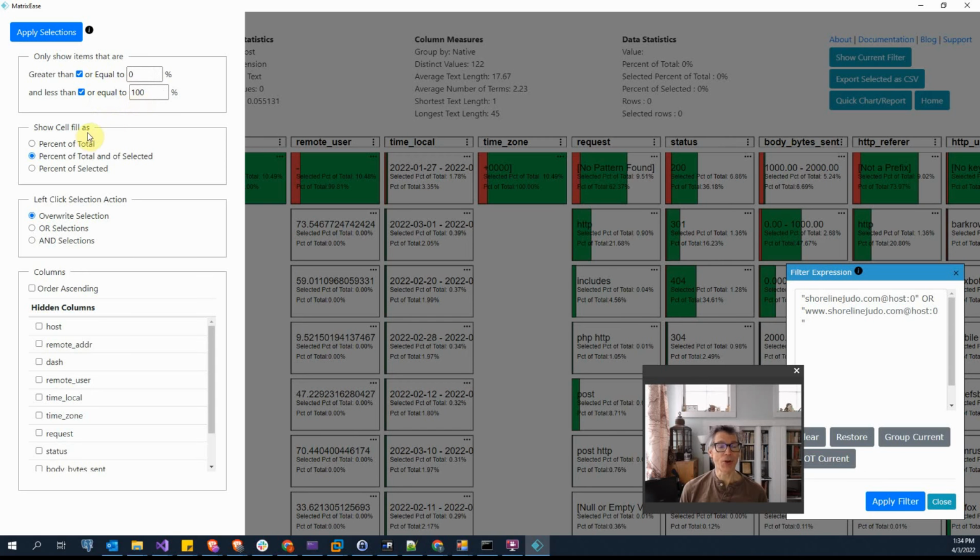I can also show the cell fills as different things: as just a percentage of total and selected, the default, and percent of selected. I can also change my left mouse button action to be overwrite the selection for the filter, or this selection to the filter, and the selection to the filter. I can also change my column order to be ascending or descending by selection, and hide some columns. I'll hide a few columns now to make the view easier to read.